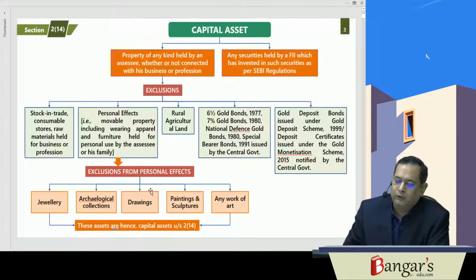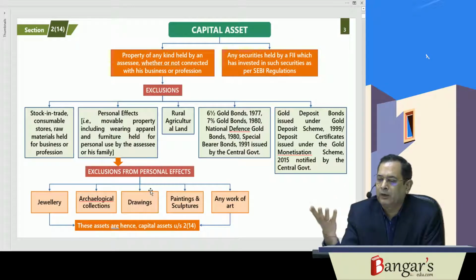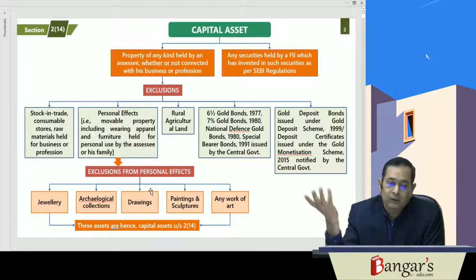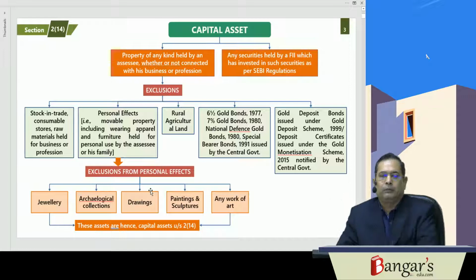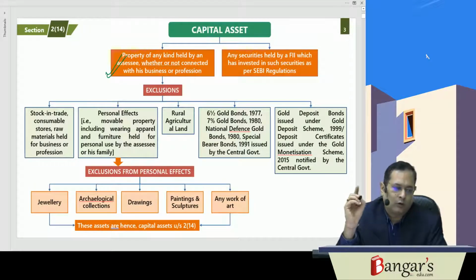So fundamentally, what is a capital asset? Capital asset means property of any kind, because for capital gains there must be a capital asset. Say I am selling my personal motor car, it is not a capital asset. But if I am selling my personal gold jewelry, it is a capital asset. So capital asset means property of any kind held by an assessee, whether or not connected with his business or profession.